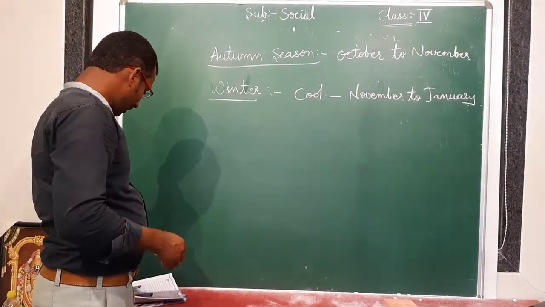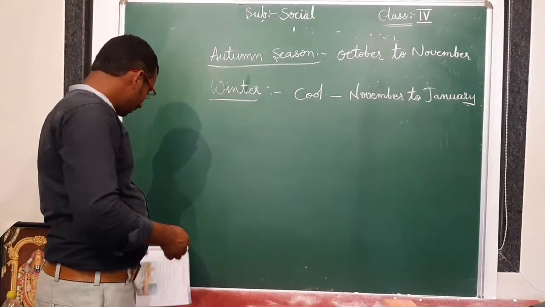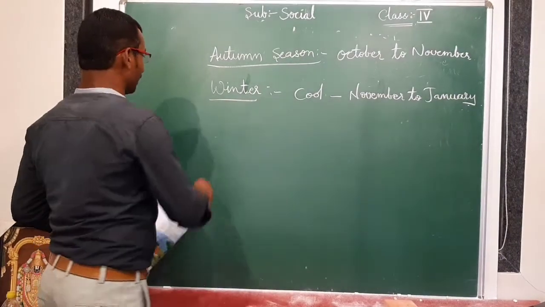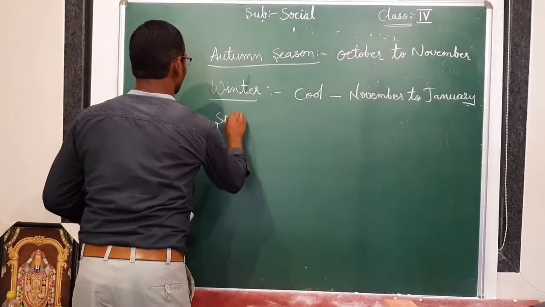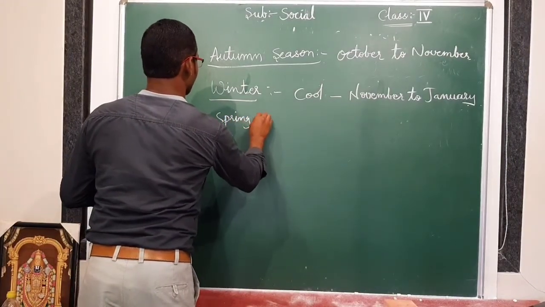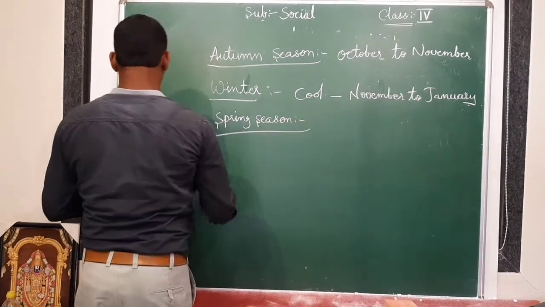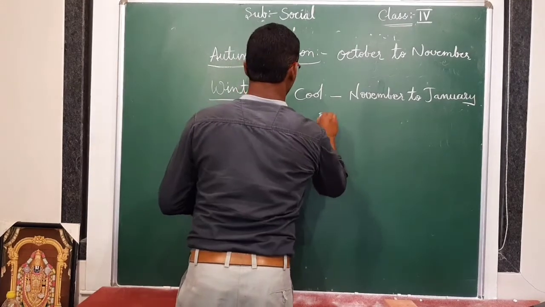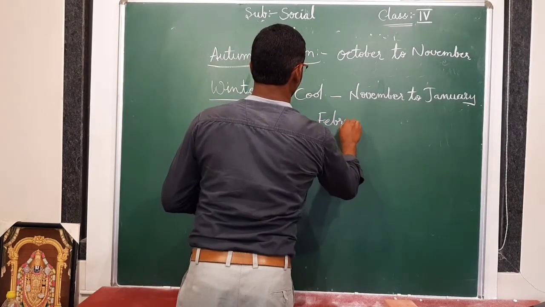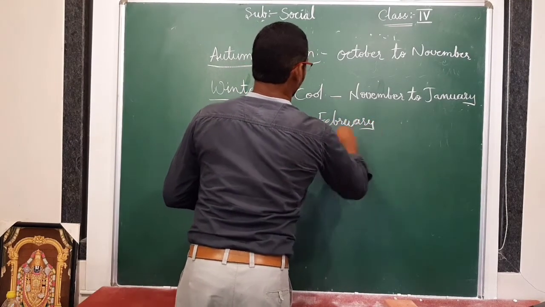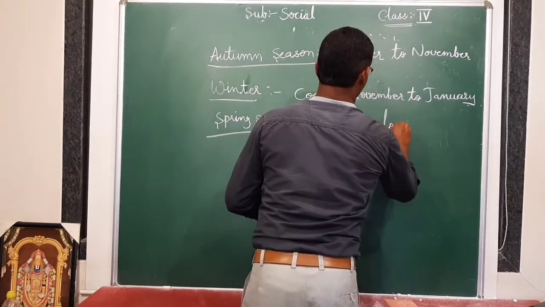And after that, the spring season. It starts from February to March.